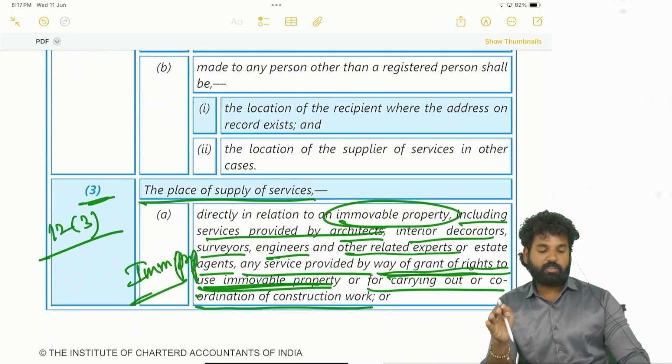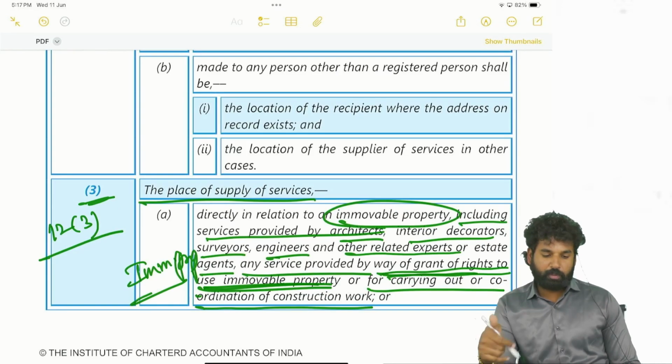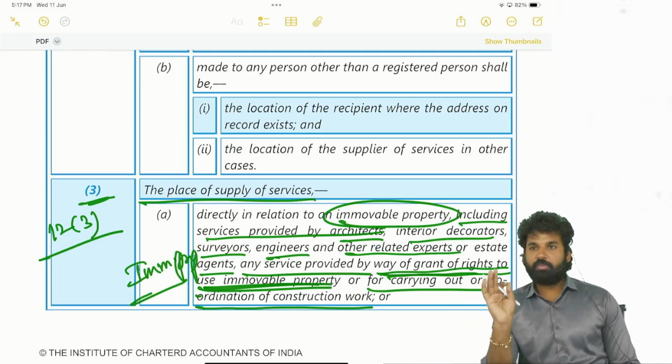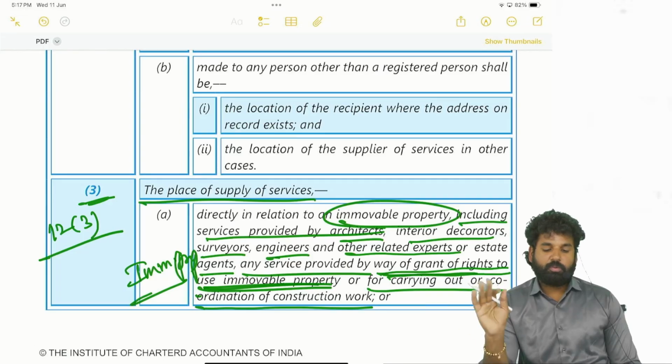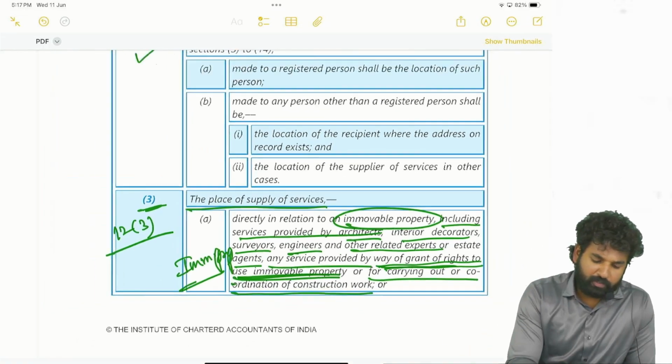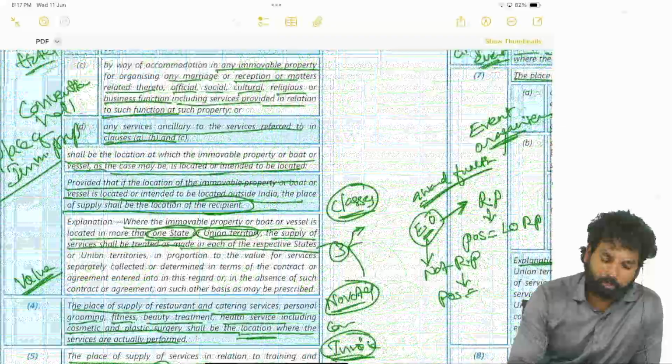Next, the place of supply of services related to immovable property. The service may be anything: interior decoration, architect service, engineer service, surveyor service, or grant of rights to use immovable property. With respect to immovable property, the location of the immovable property will be the place of supply.